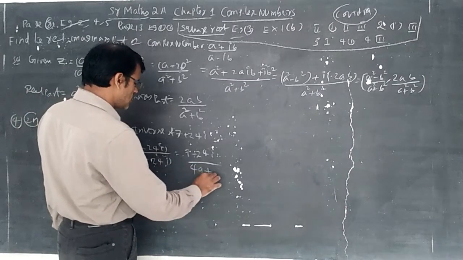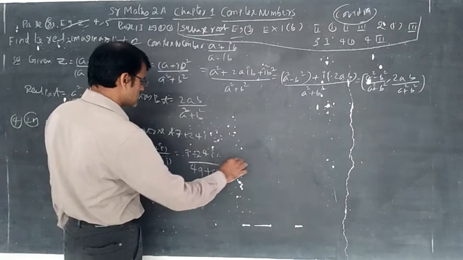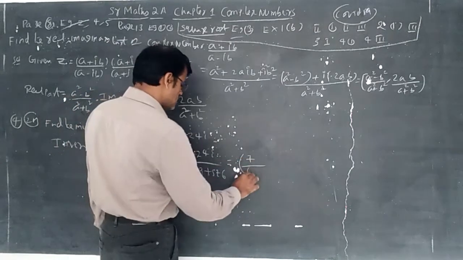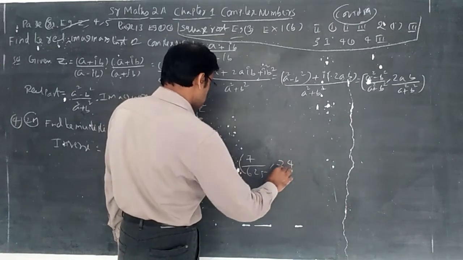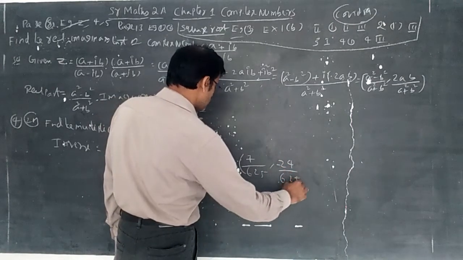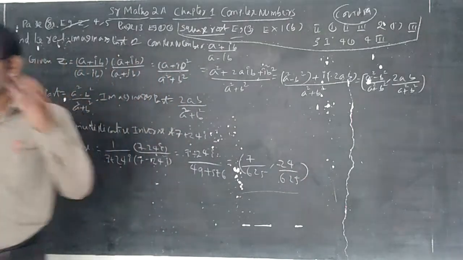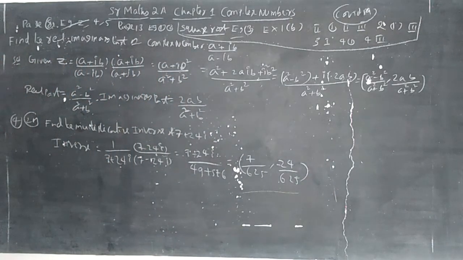So 49 plus 576, you can write here 7 by 625, comma, minus 24 by 625. That's all. Or 7 minus 24i by 625.